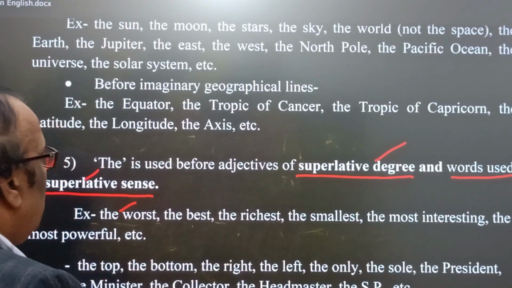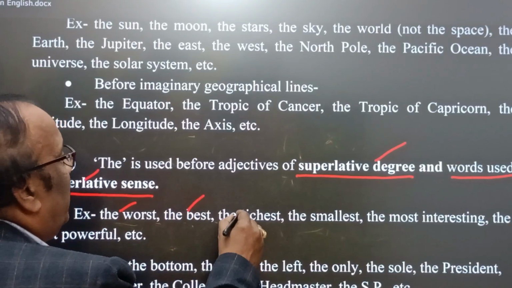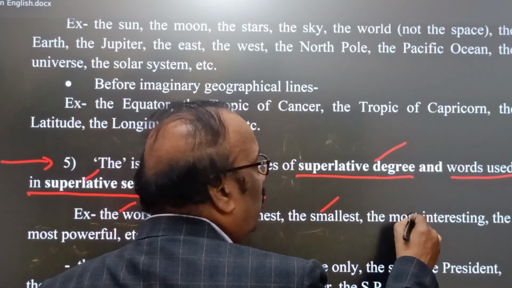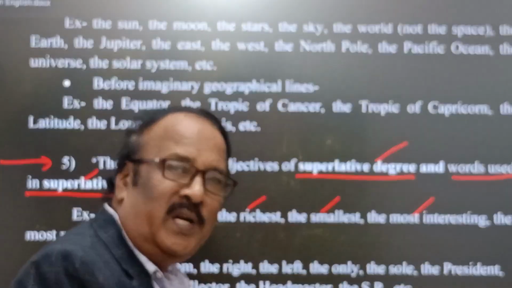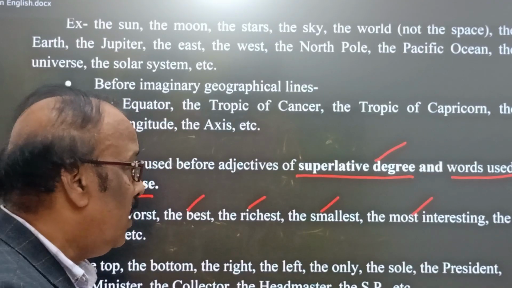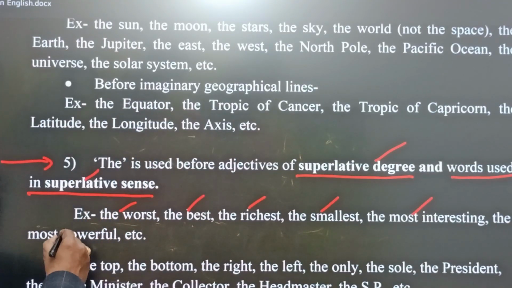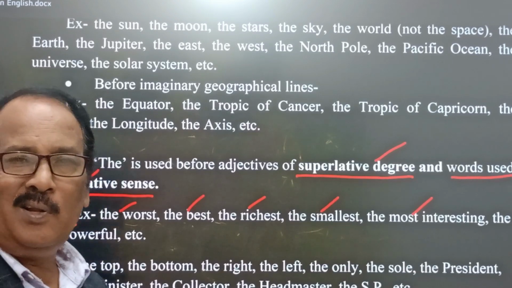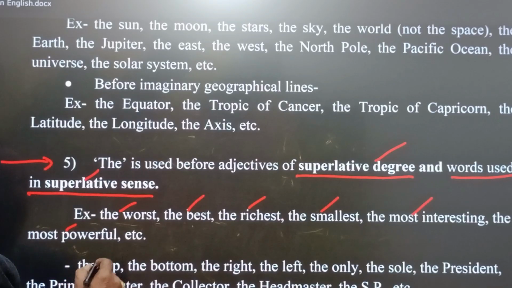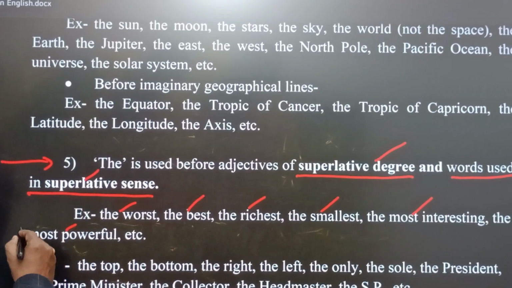The worst, the best, the richest, the smallest, the most interesting or exciting match, the most powerful person. Now come to the next idea. The top, here it is in superlative sense.